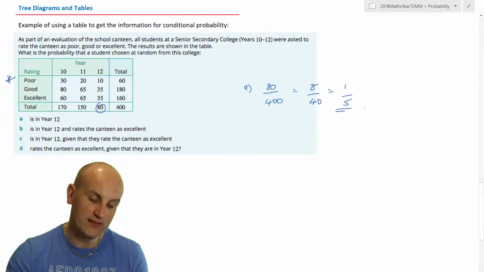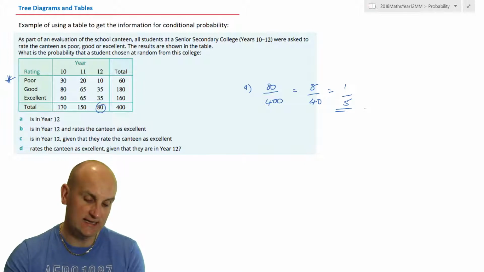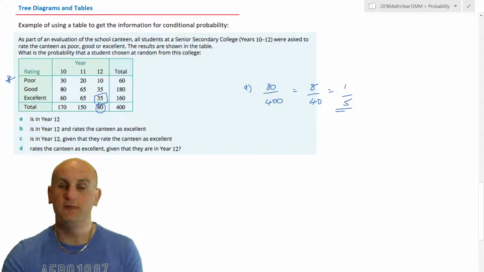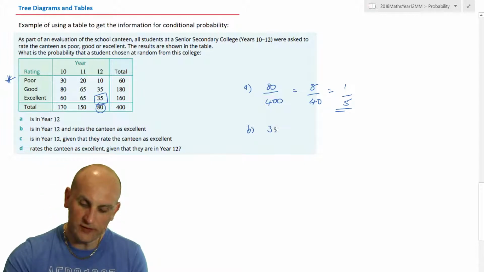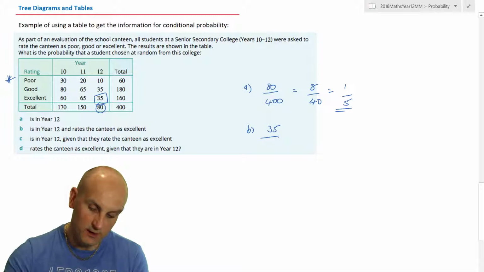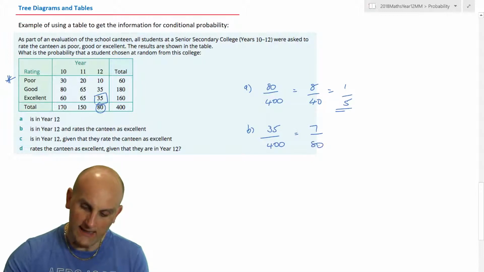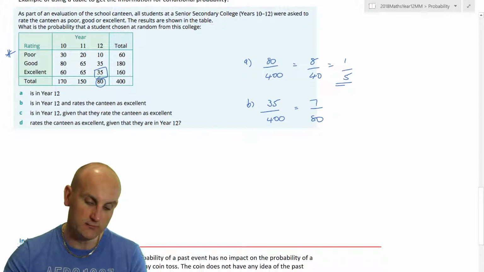What about B? Is in year 12 and rates the canteen as excellent, which is 35. So, part B, the answer is 35 over 400, which, when we cancel it down, is 7 on 80. Again, nothing to do with conditional probability, but reading this information from my table.